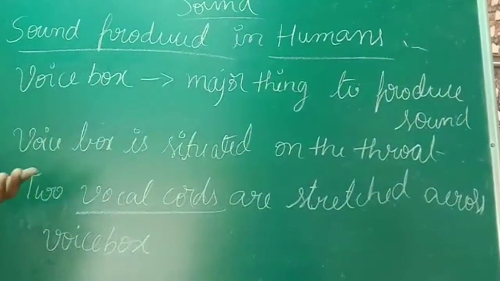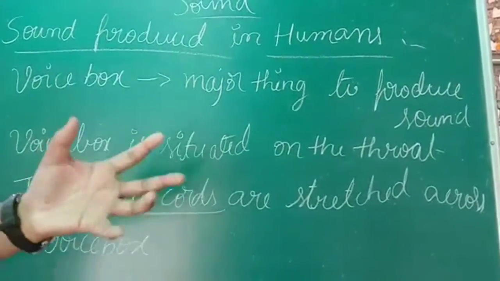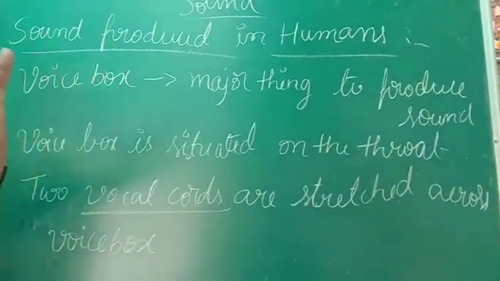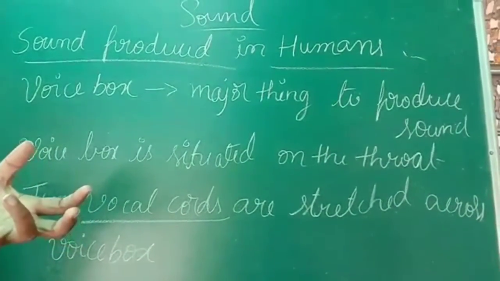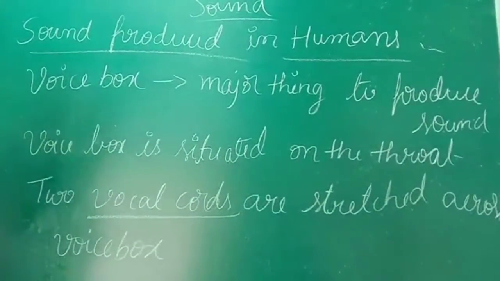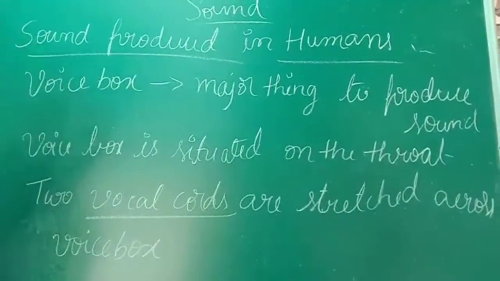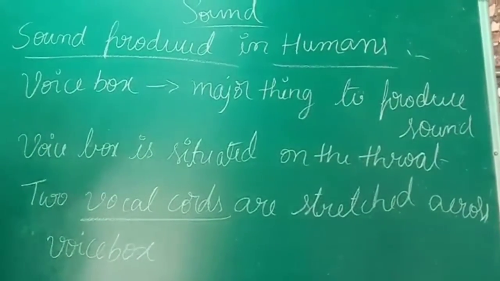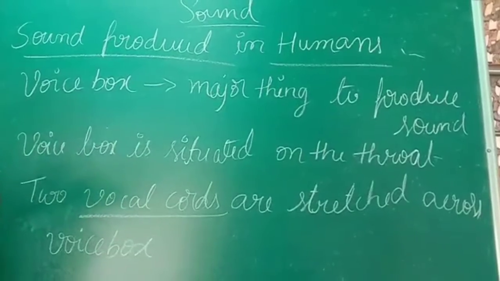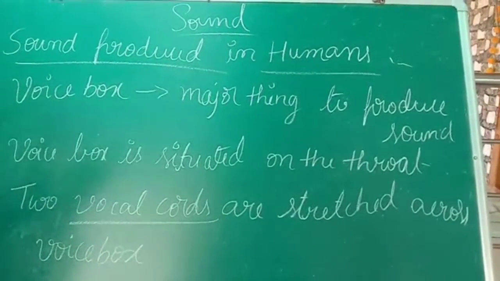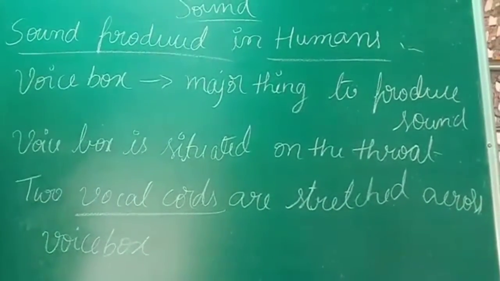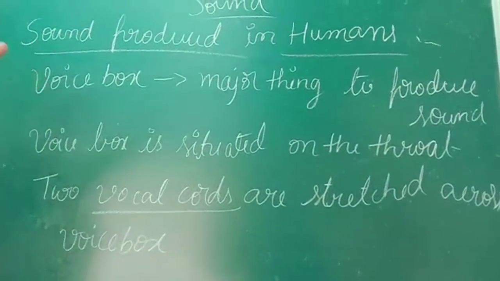And two vocal cords are stretched around the voice box. So the voice box is surrounded by vocal cords, like a protective shield for the voice box, because it is a very delicate thing. If you continuously speak for a long time, there will be stress on your voice box. Once the voice box gets damaged, it requires a lot of years to recover. So the voice box is a very delicate thing.